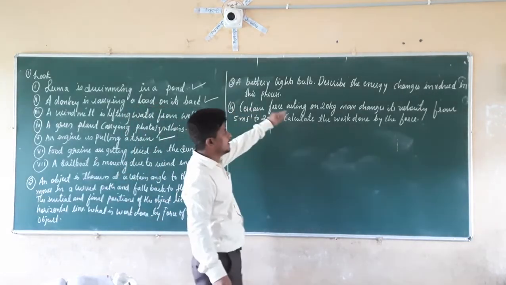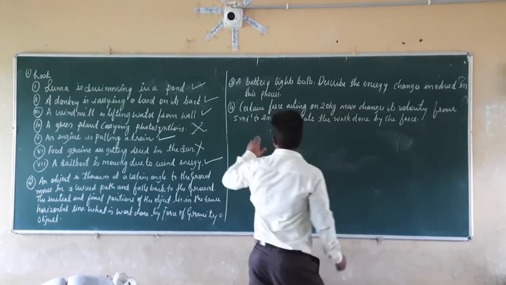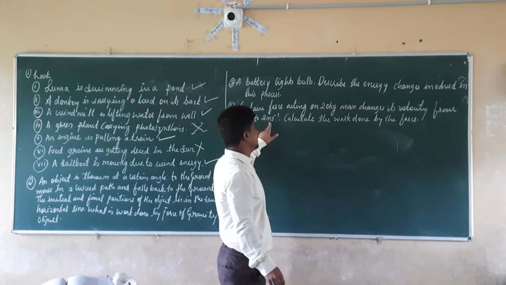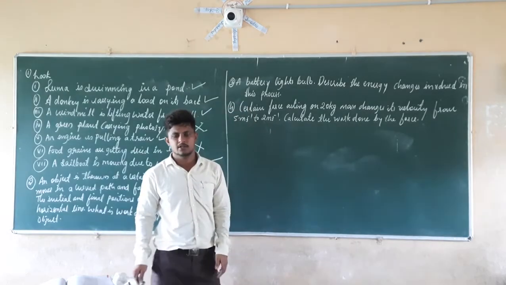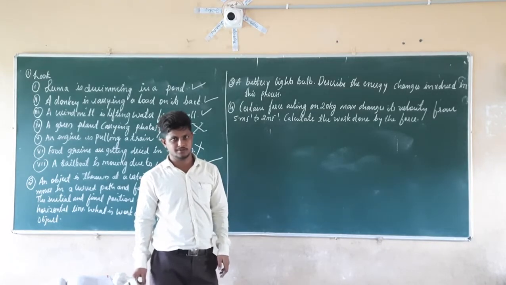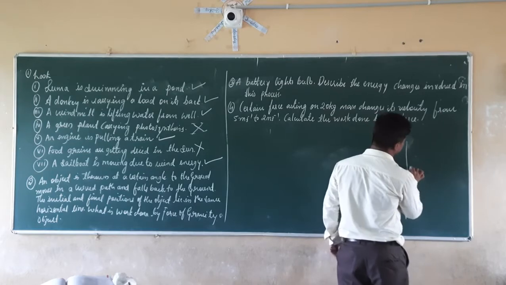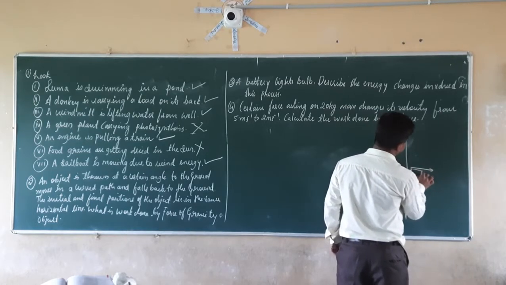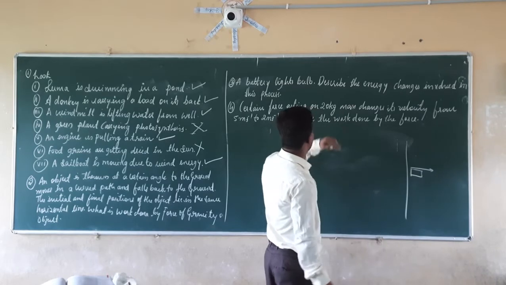A certain force acting on a 20 kg mass changes its velocity from 5 meters per second to 2 meters per second. Calculate the work done by the force. So see here, an object is moving with an initial velocity of 5 meters per second, having a mass of 20 kg.